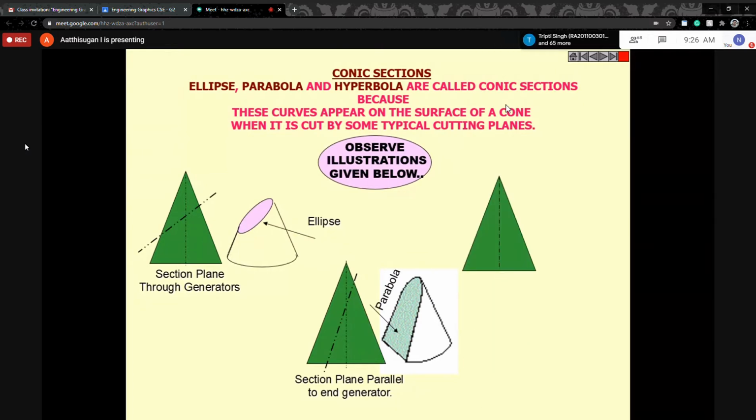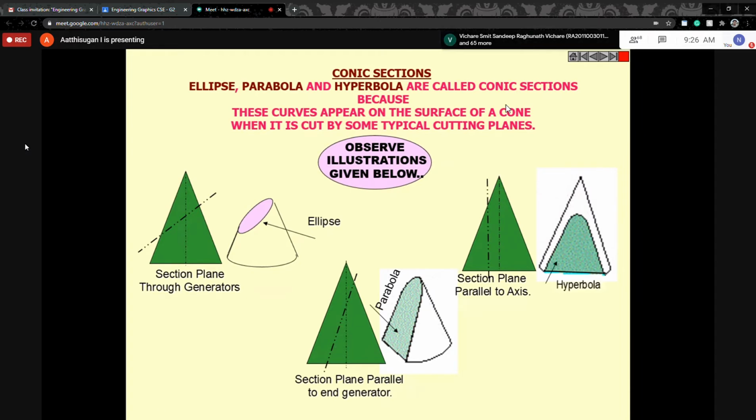Then the third case is hyperbola. Here remember the cutting plane is not passing through the axis. It may be on any one side. The angle is less than half of the apex angle. So this gives the hyperbola shape. Just remember at least these three things: ellipse, parabola, hyperbola, and how they cut the cone. Remember, everything is cutting a single cone with a different axis.